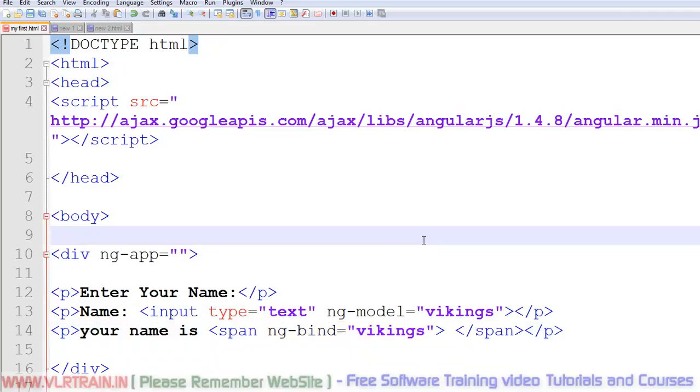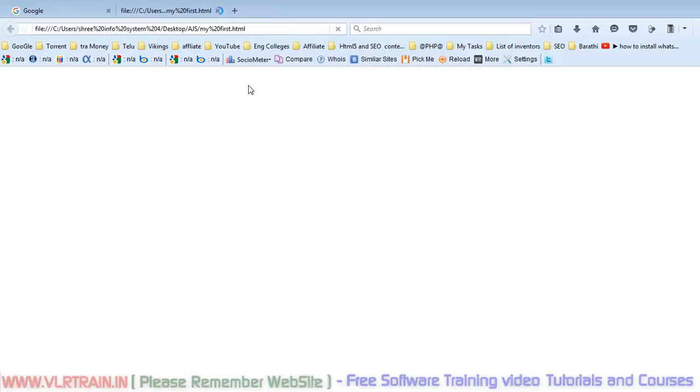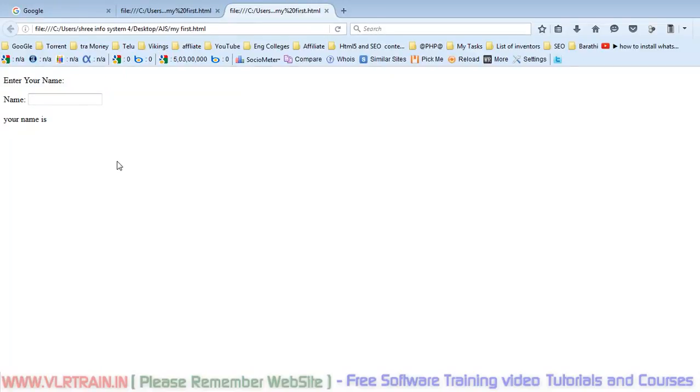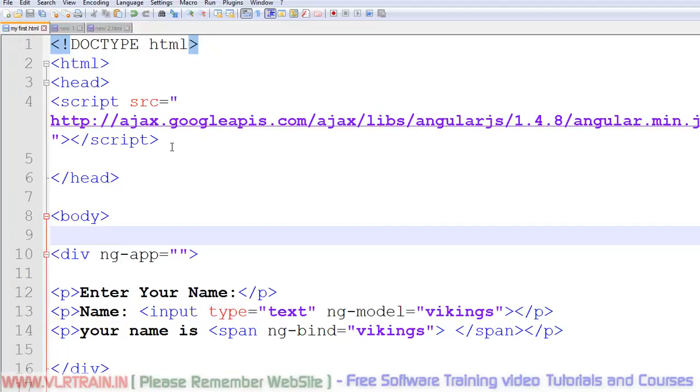Now observe the output of this program. At the time of entering, the data is reflected in our HTML page. This is the way we code in AngularJS.